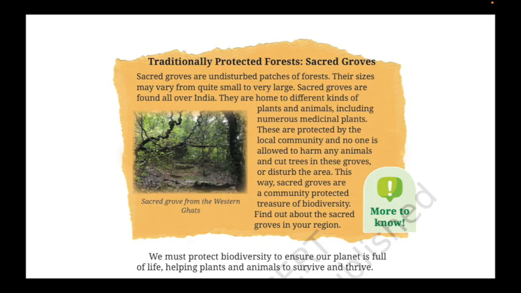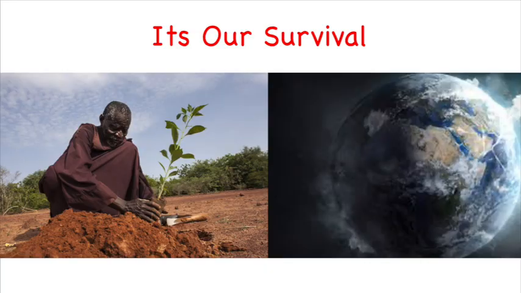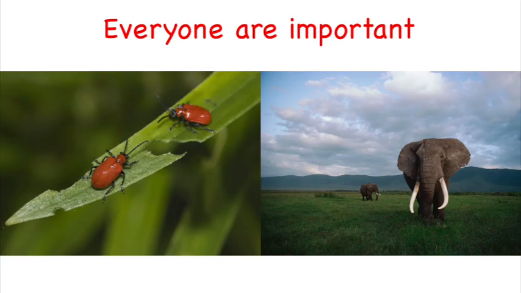So, what should be the outcome for you after learning this chapter? You must become curious about plants and animals. You must understand that they are all important for our survival. If you want humans to survive for generations, we must protect not just ourselves, but all living beings, their habitat, and the plants that support them. From the smallest beetle to the largest elephant, every species matters.